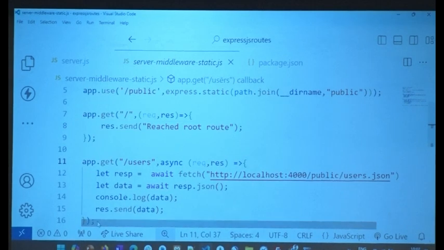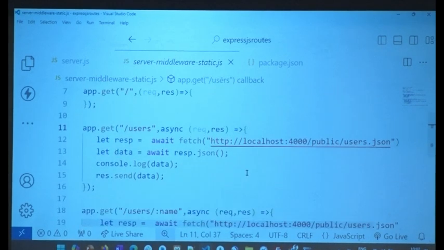Earlier I had an example where I used the file system. Now I'm showing how to do it using the static folder. Users.json. Here we have response.json. Done? So this is how we use it. You're getting it from there, writing it to the response and sending it.